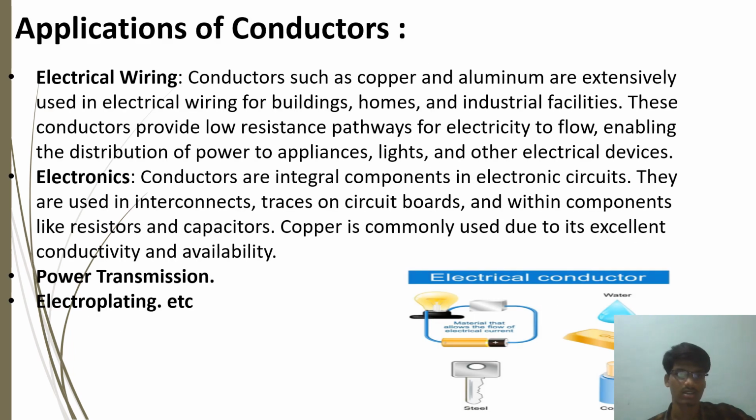Applications of conductors. First, electrical wiring. This is the major application for conductors. Conductors such as copper and aluminum are extensively used in electrical wiring for buildings, homes and industrial facilities. These conductors provide low resistance pathways for electricity to flow, enabling the distribution of power to appliances, lights and other